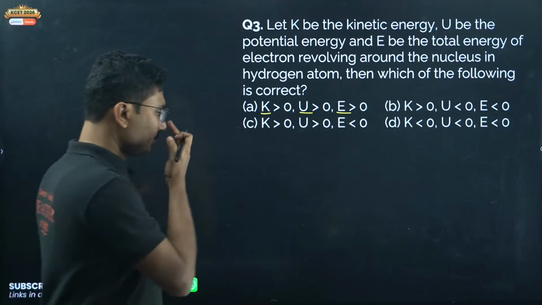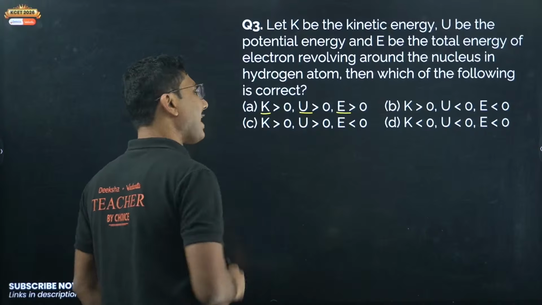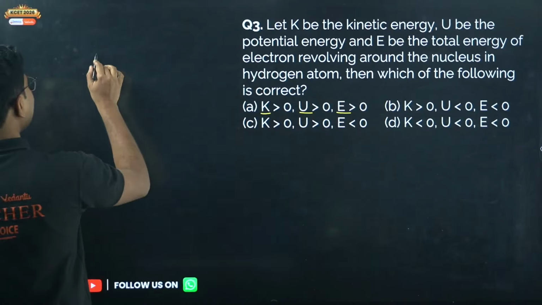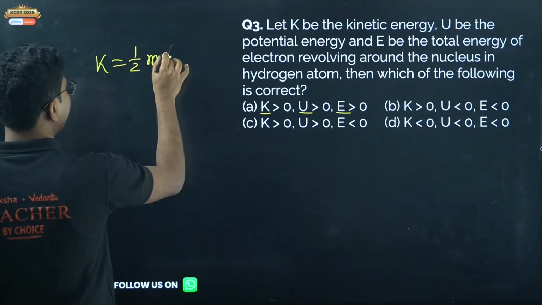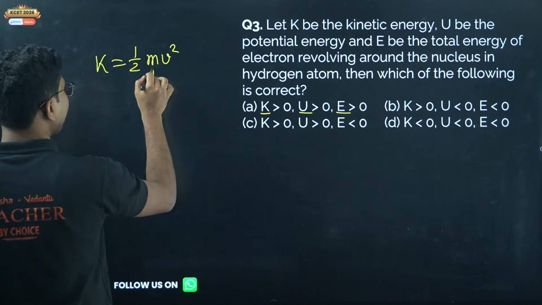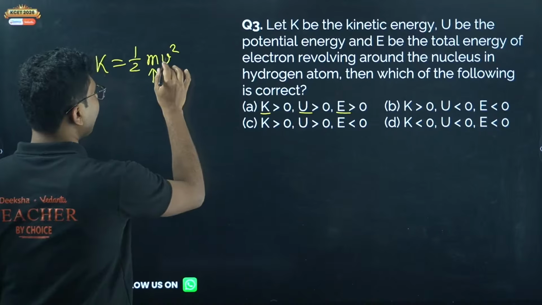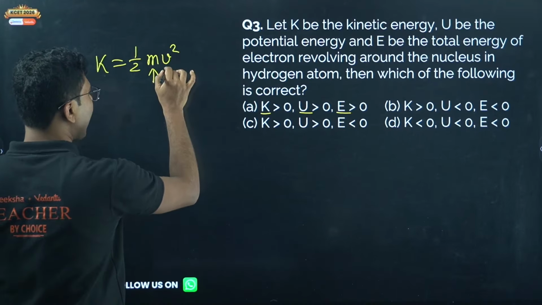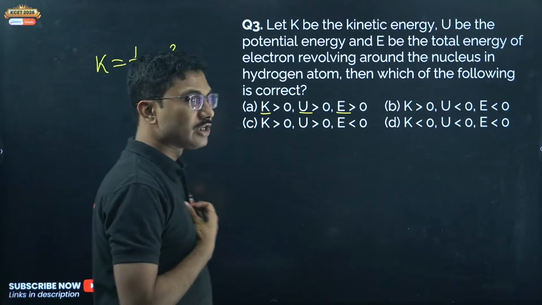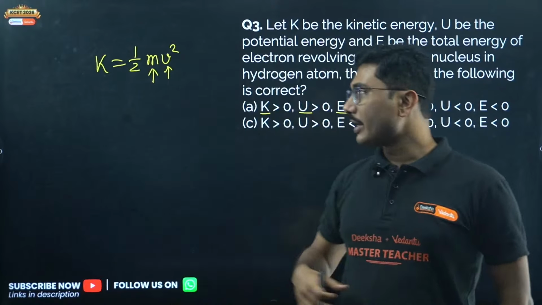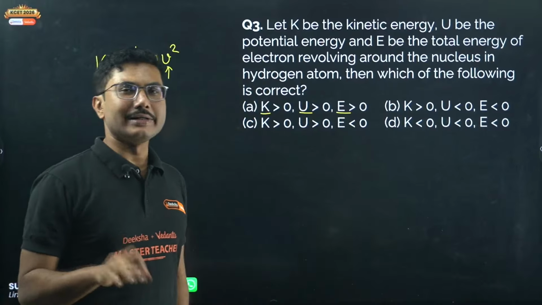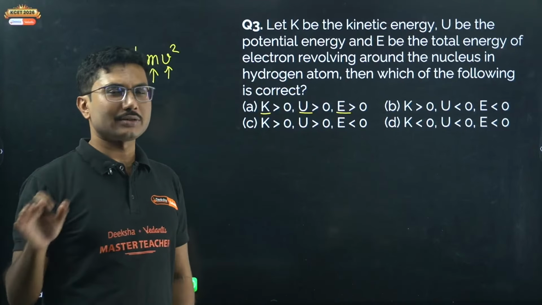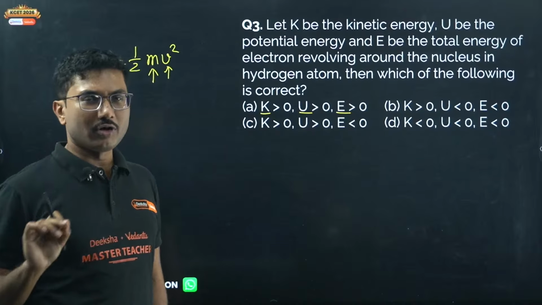Remember that K is kinetic energy. Kinetic energy is half mv square. Mass of an object cannot be negative. Velocity, even if it is negative, the square of the velocity cannot be negative. Square of any number is positive, right? So kinetic energy can never be negative, and it is true for all objects, not only for an electron revolving in the orbit.